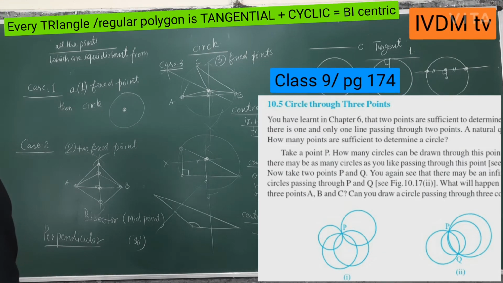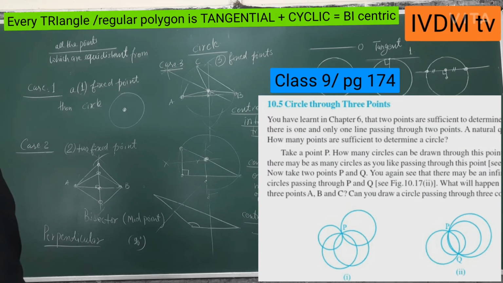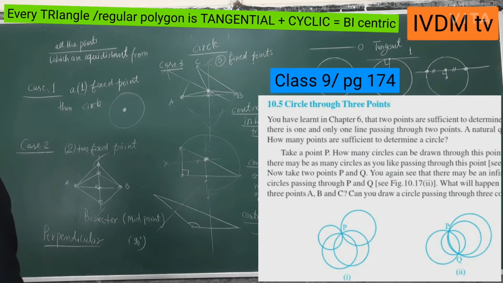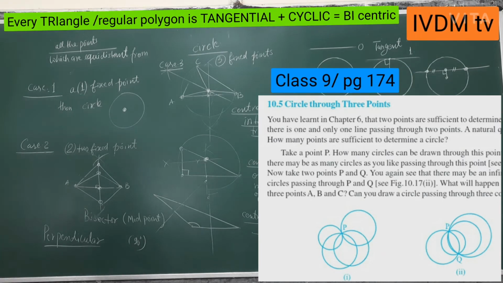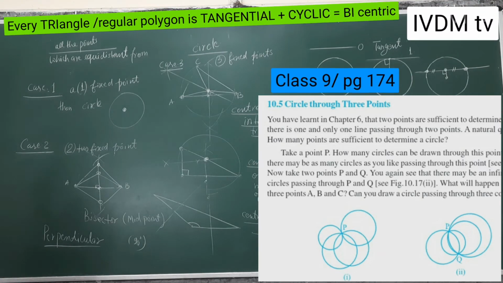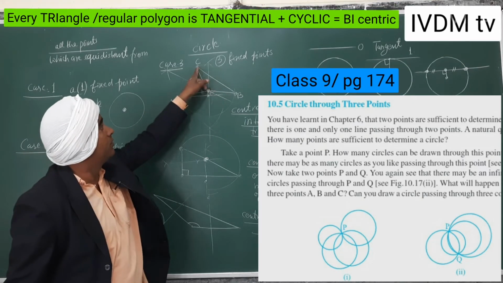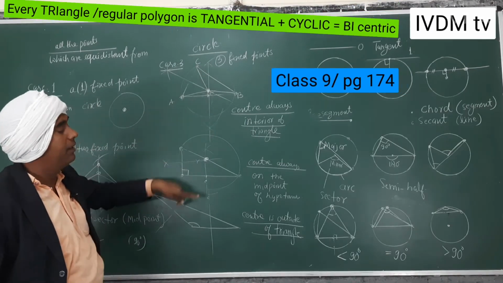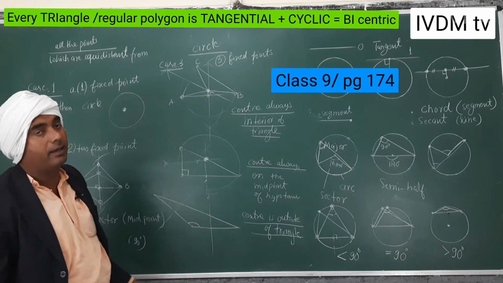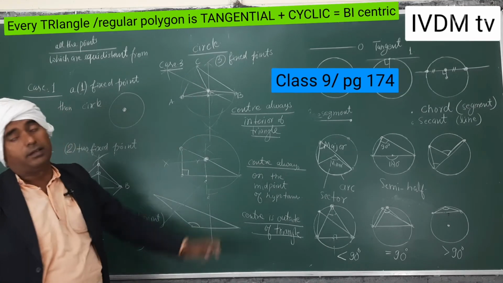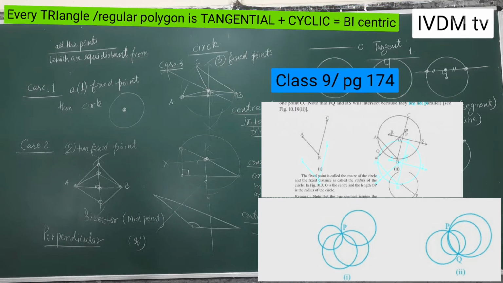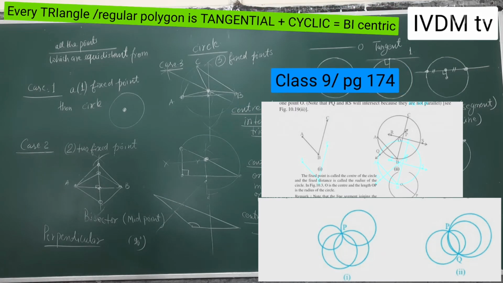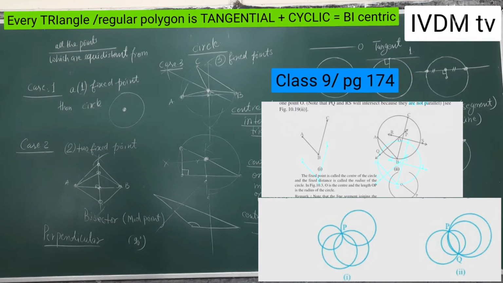Page number 174 in class 9th: Circles through 3 points. So these were the 3 points. Any 3 points you may have, meaning for any type of triangle you may have a circle. The 3 figures are given here, and on page number 175 also.